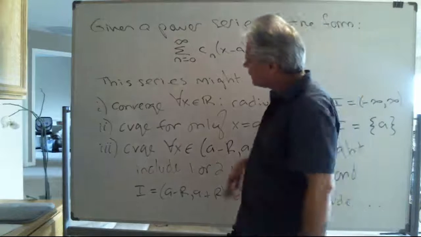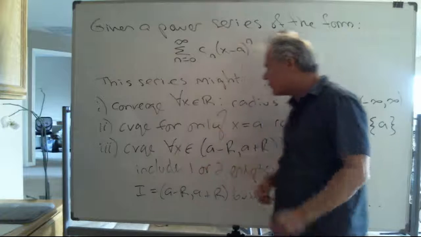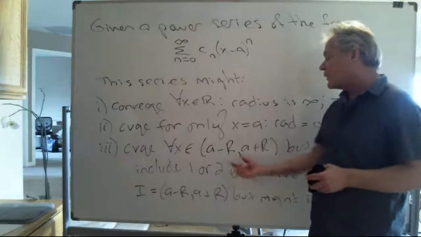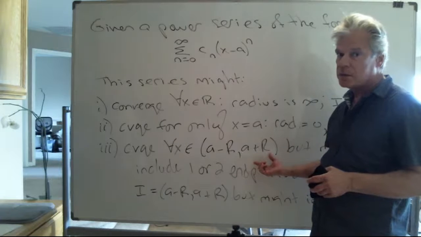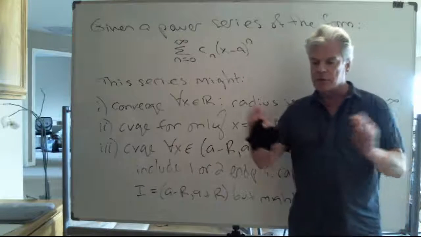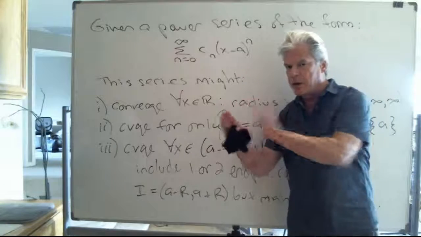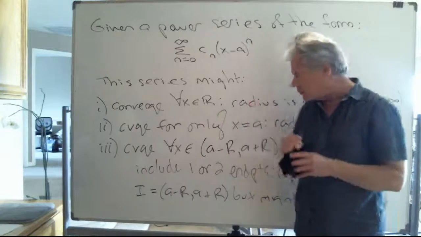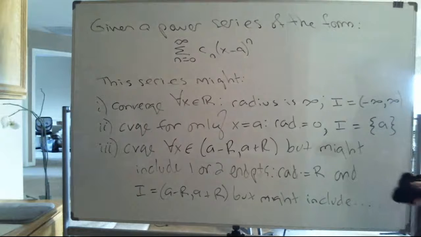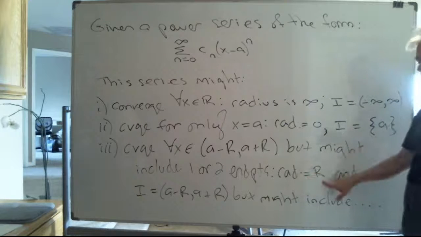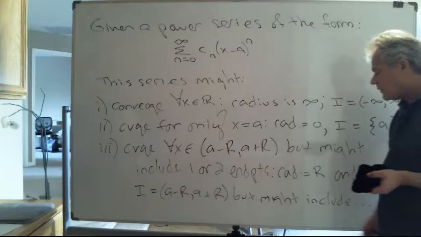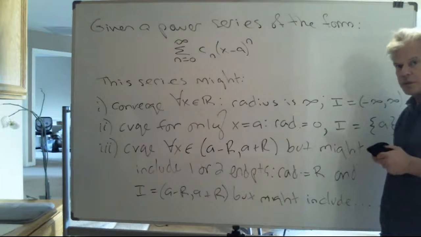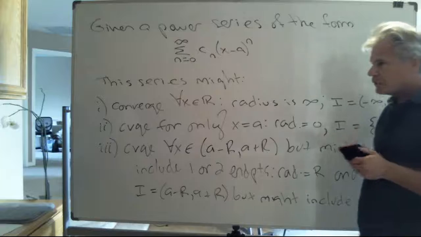Now, the more complex situation is that this power series converges for all real numbers between a minus r and a plus r, where r is some fixed constant. On a number line, wouldn't that look like an interval of radius big R centered about x equals a? In which case, I might say that the radius of convergence is r. But the interval of convergence is from here to here, but it might be the case that I include one or two of the endpoints. Those are the three case scenarios.